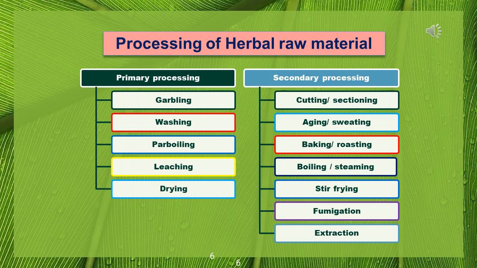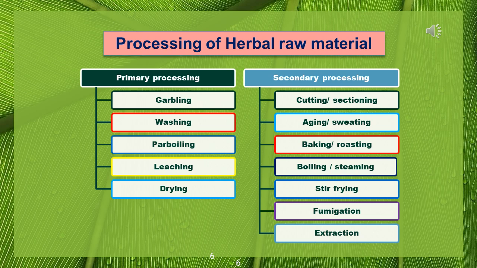What are all the preliminary processes included in the primary processing: garbling, washing, parboiling, leaching and drying. That is all the primary processing. Next, going to the secondary processing, it involves cutting or sectioning, aging or sweating, baking or roasting, boiling or steaming, stir frying, fumigation.